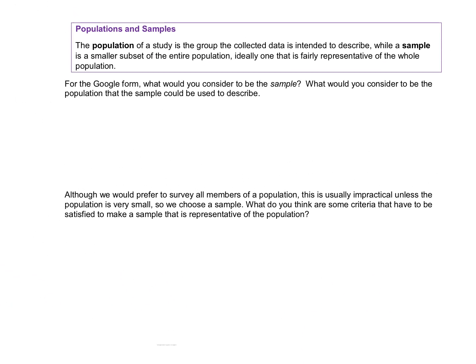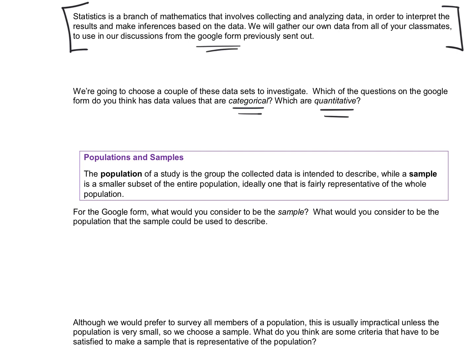So going back to where we were here, that categorical, we could think about that question about the type of music because your answers will be in categories versus quantitative. When we say how many hours of sleep, that would be getting a response that was some sort of quantity, a number.